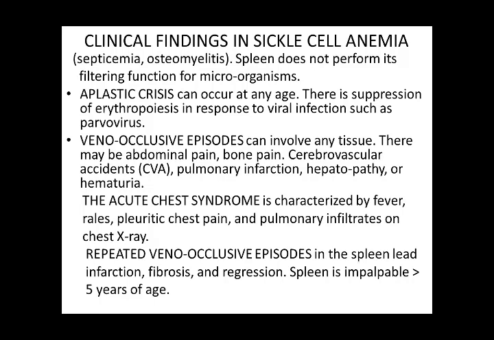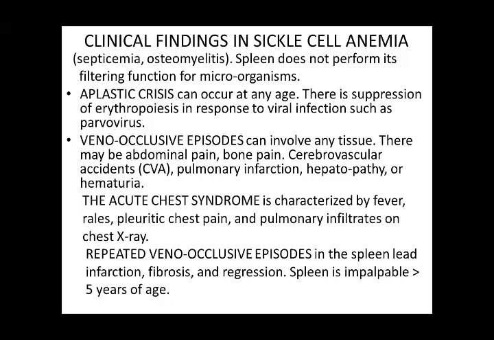There may be aplastic crisis, which can occur at any age. There is suppression of erythropoiesis in response to viral infections such as parvovirus. Veno-occlusive episodes can involve any tissue. There may be abdominal pain, bone pain, cerebrovascular accidents, pulmonary infarction, hepatopathy, and hematuria due to veno-occlusion by the sickle cell. Acute chest syndrome is characterized by fever, raised pleuritic chest pain, and pulmonary infiltrates on the chest X-ray.